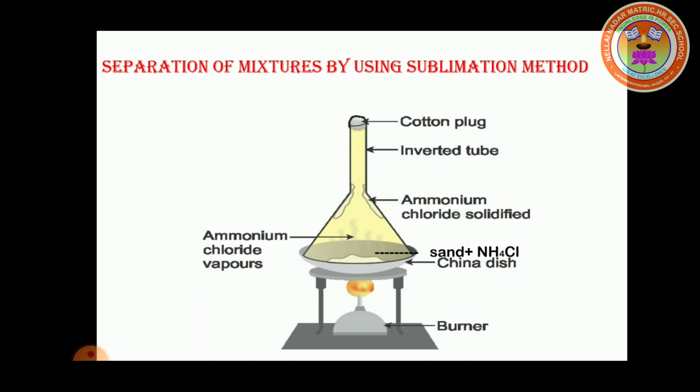Next we heat the mixture with the help of a tripod stand and burner. Observe the changes. We observe white vapors of ammonium chloride evaporate and the sand remains in the dish. Cool the mixture. The white vapors of ammonium chloride will condense on the inner sides of the funnel. So, we can collect the solidified ammonium chloride separately from the funnel, and the sand is in the china dish only. So, we can easily separate ammonium chloride and sand by using this sublimation method.